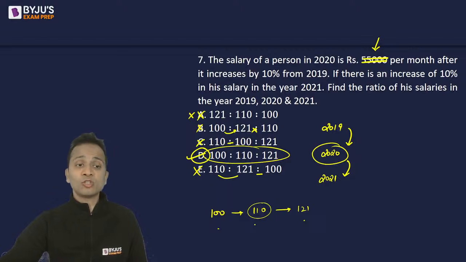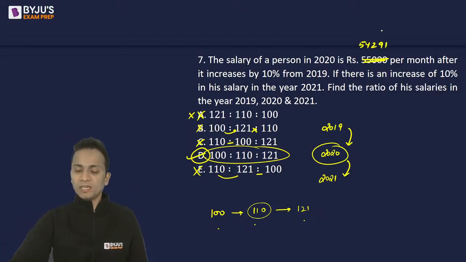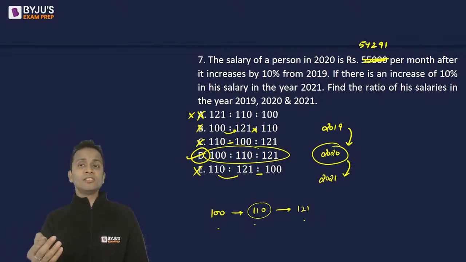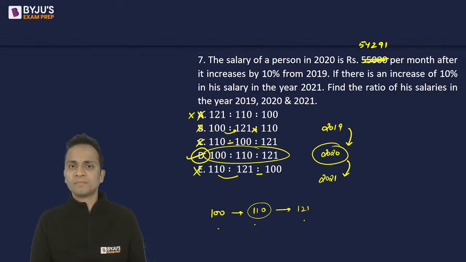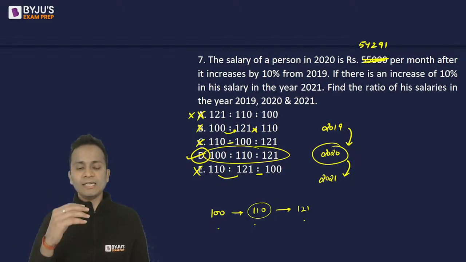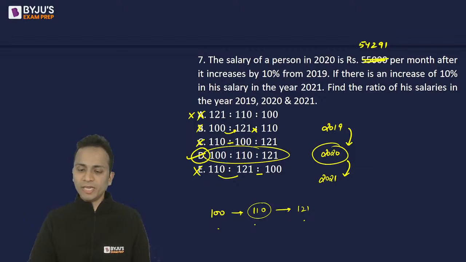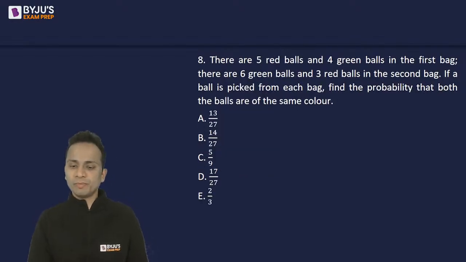Now, instead of 55,000, though this is an easy number, even if I would have given a number like 54,291, then some of you will get indulged in the calculations, which is sheer waste of time. Okay, so save your time from doing unnecessary calculations and understand what is being asked and in what manner the options are given. Okay, so the correct answer is option D. Plenty of you have given a correct answer. Let's move on and look at the next one, question number 8.